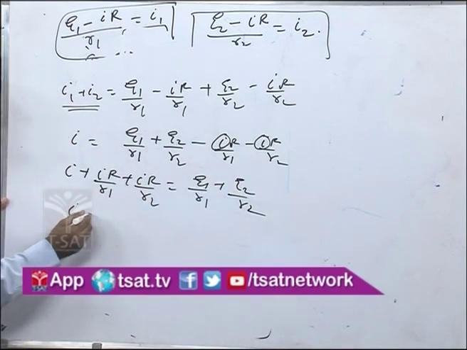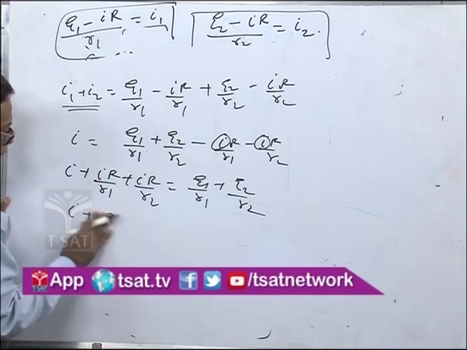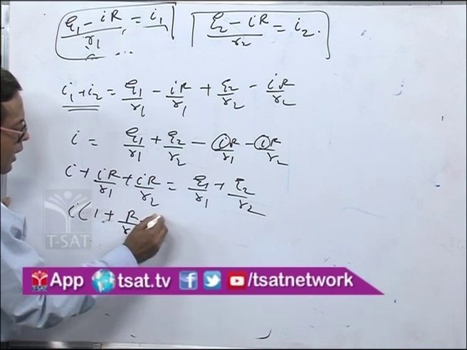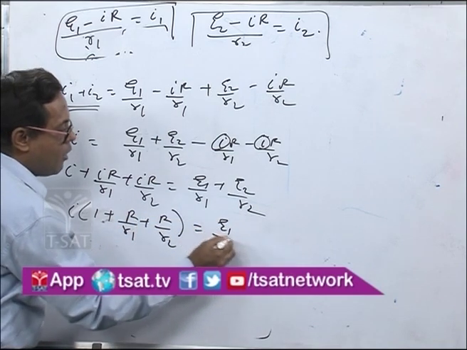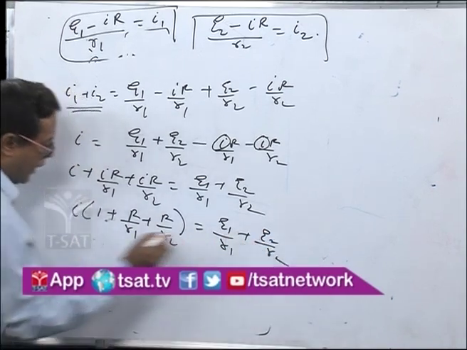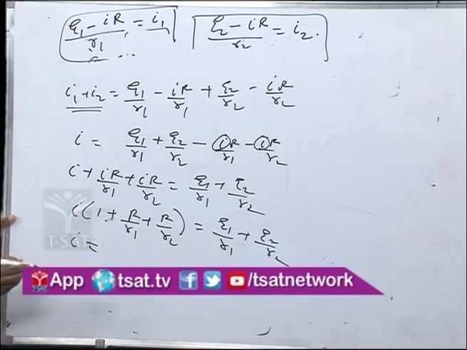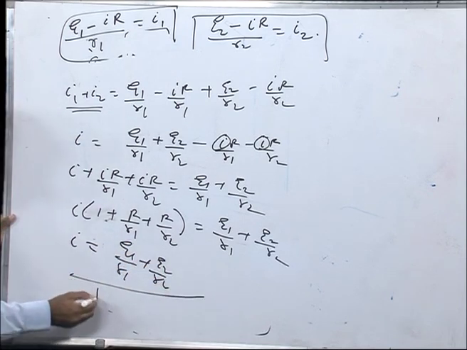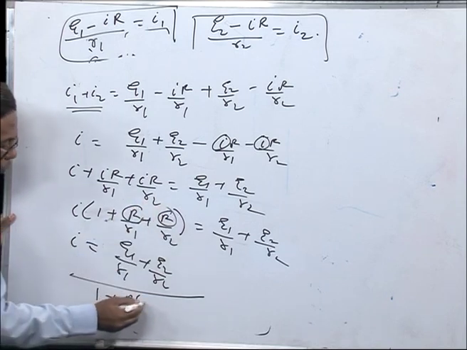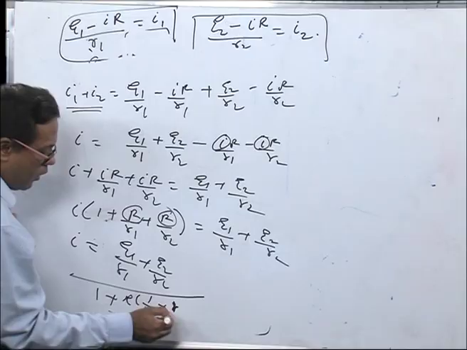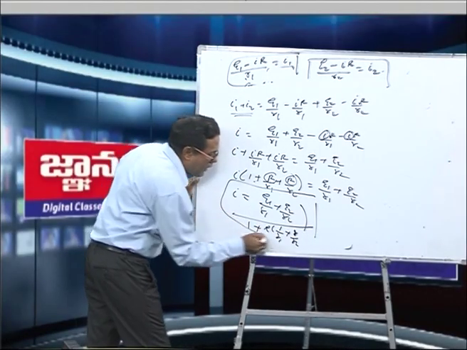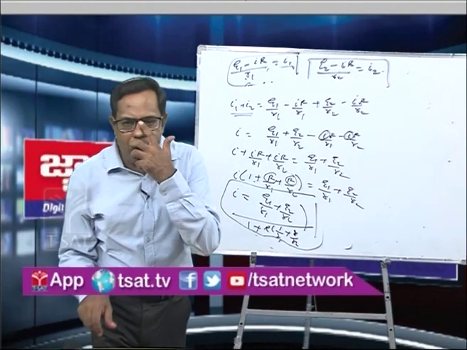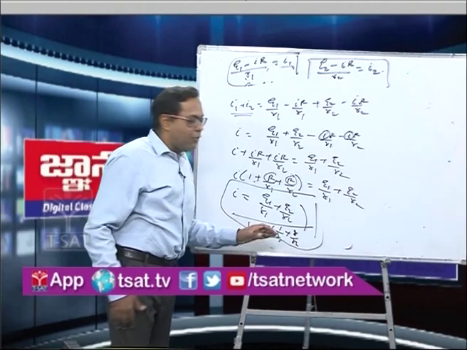If I take I common, and from here I take R common, I will get 1 plus R by R1 plus R by R2 is equal to E1 by R1 plus E2 by R2. So I can get the current I as E1 by R1 plus E2 by R2, whole upon 1 plus R times 1 by R1 plus 1 by R2. So this is the net current which is flowing through the circuit. Just remember this formula, that is the net current flowing through the circuit.